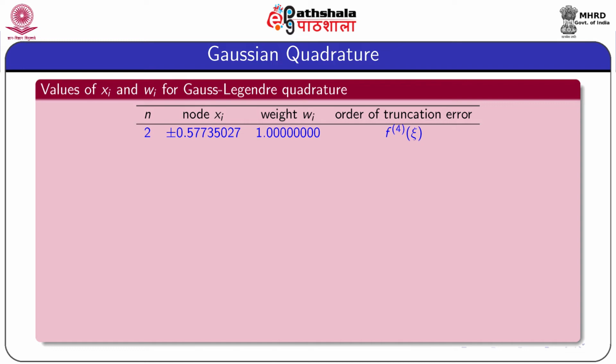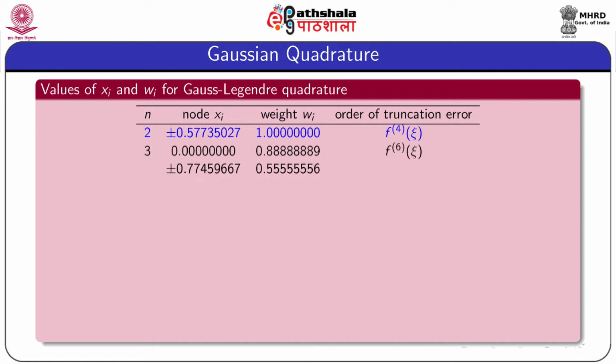For n equal to 2, the nodes are plus minus 0.57735027 and weights are 1, and the order of truncation error is f4 at xi, that means the fourth derivative of f at xi. This truncation error indicates that the 2-point Gauss-Legendre quadrature formula gives an exact answer when the integrand is a polynomial of degree up to 3.